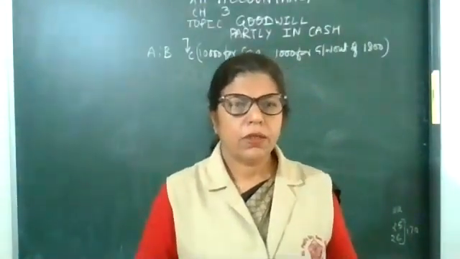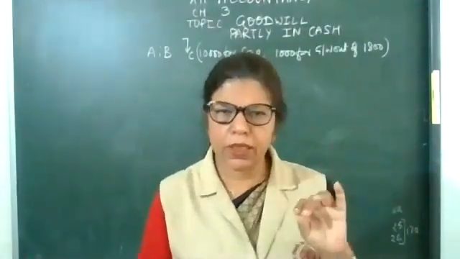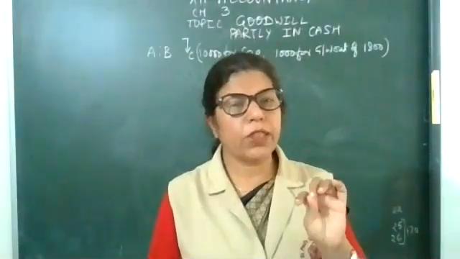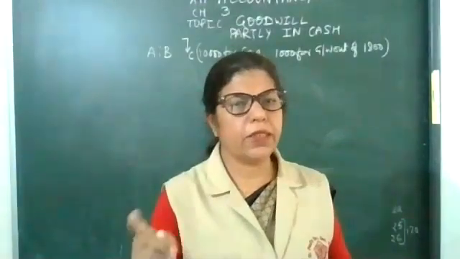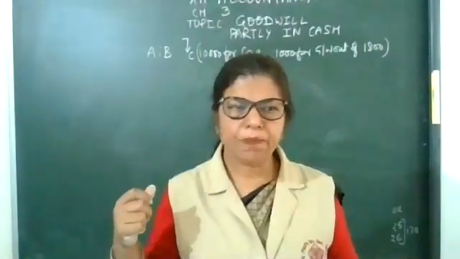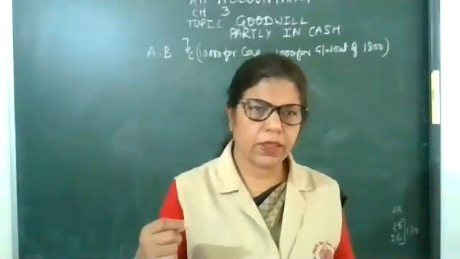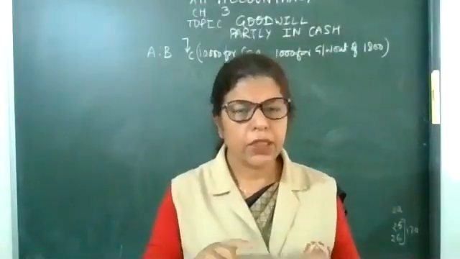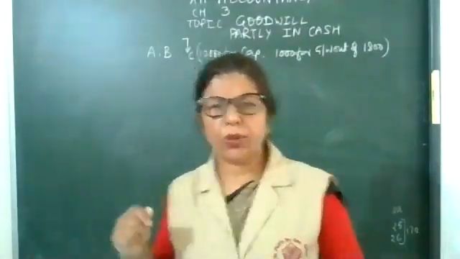Children, second method, goodwill brought in cash. Whatever amount the new partner is bringing in cash, we have to write in that entry. Then whatever amount he is not bringing in cash, that will be the third method, and that amount will be entered in current account. Generally, that method comes in an example, when a new partner is unable to pay whole goodwill in cash, some part he is bringing in cash with capital.